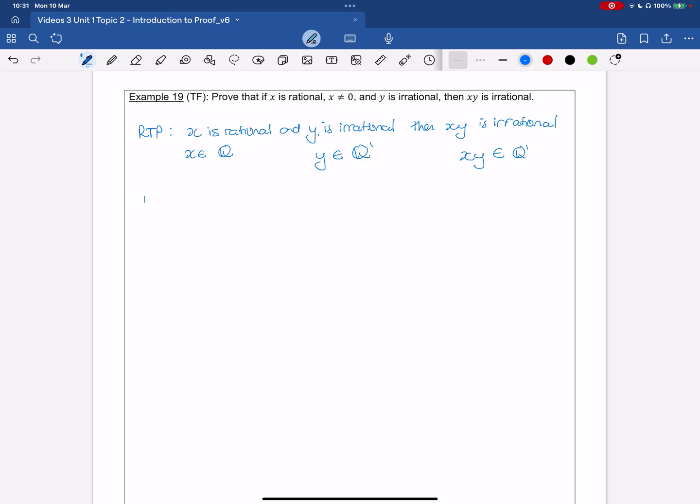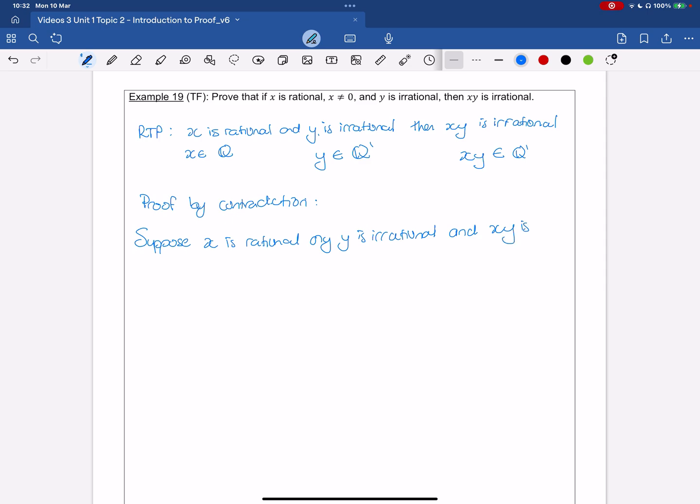Okay, so our proof by contradiction is: suppose x is rational and y is irrational and xy is rational.